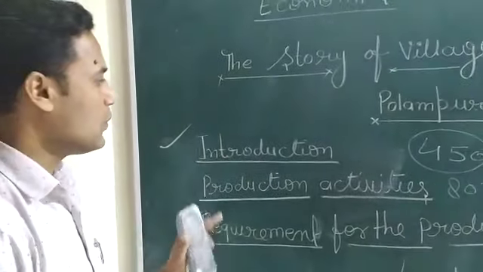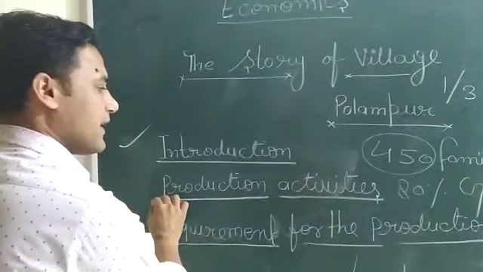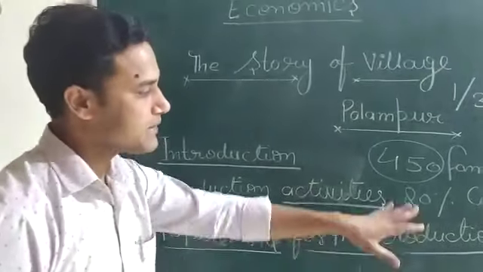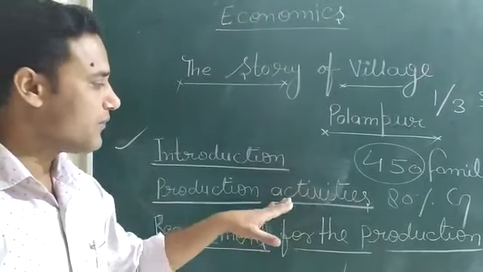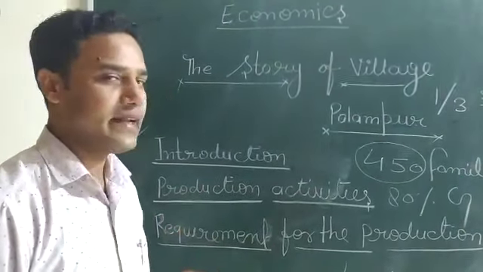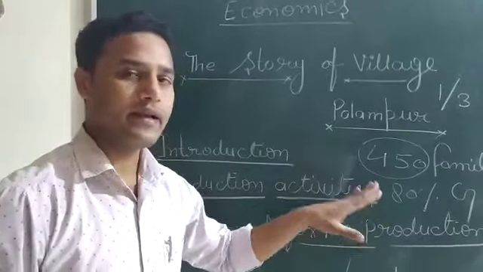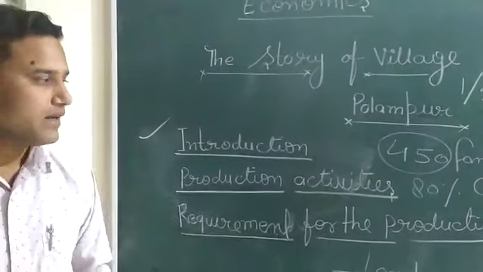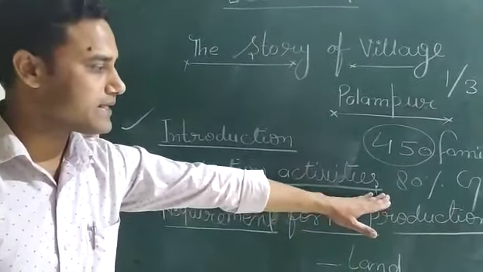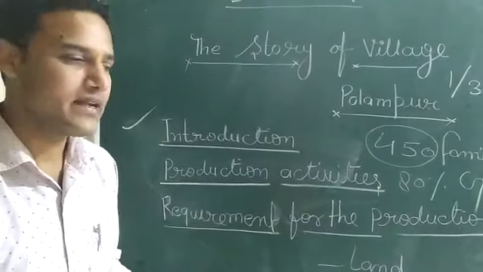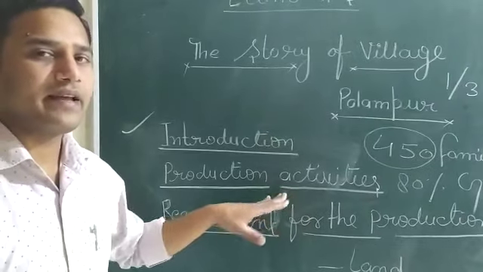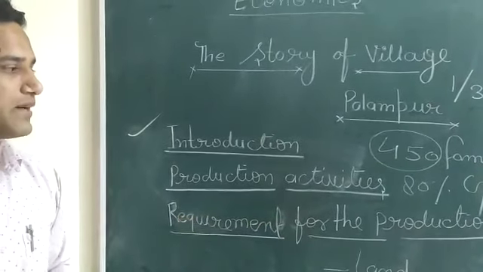Okay, so now the next point: production activities which are carried out in this village. A number of production activities are there. The first, very important activity is agriculture. As we all know, India is a country of villages, where 60% people live in villages, and farming is the main activity of the farmers.